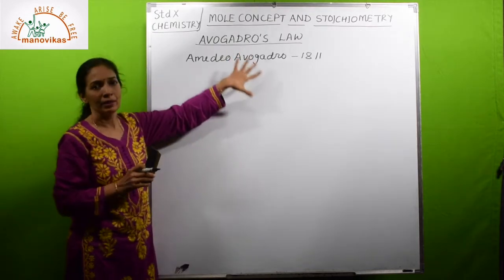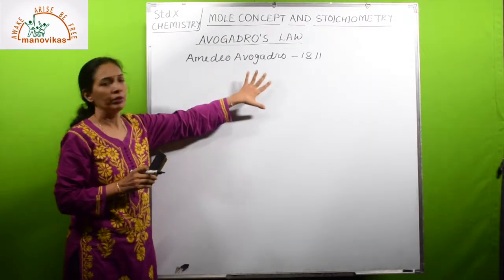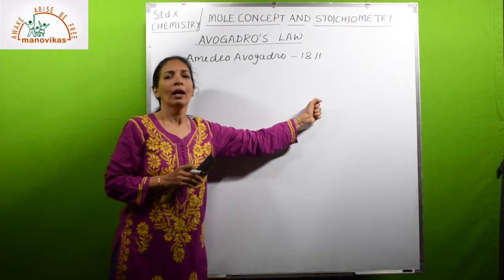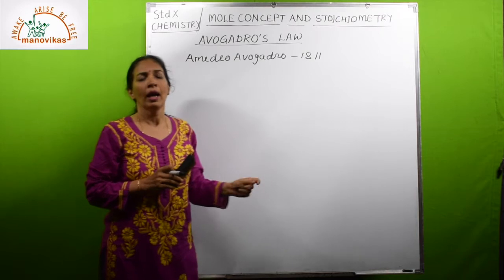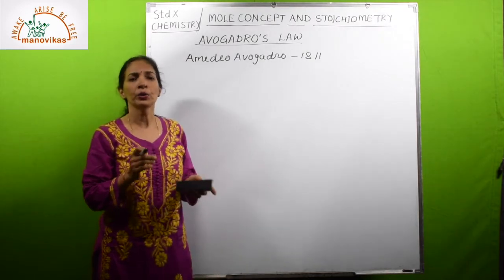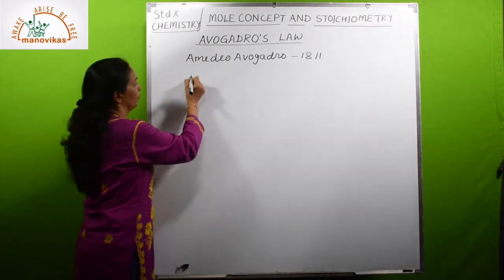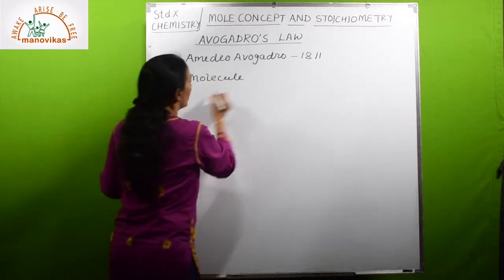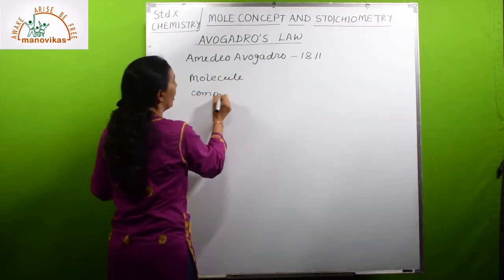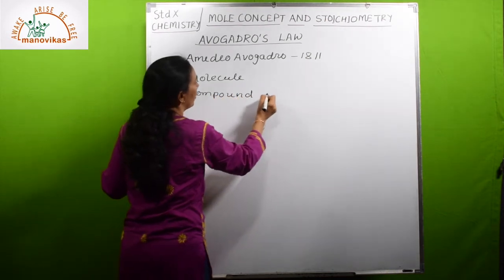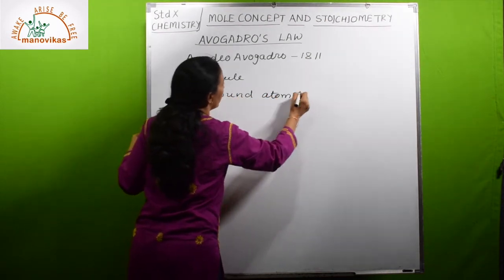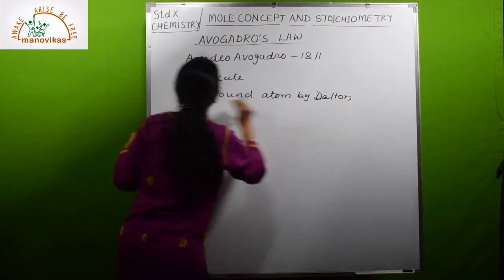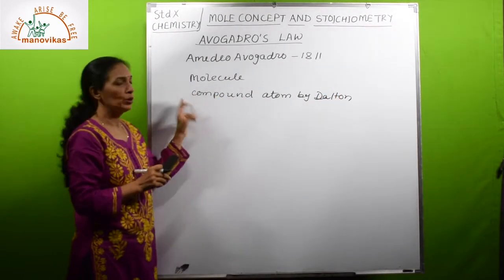Avogadro, a scientist, Amedeo Avogadro in 1811 brought a hypothesis and he introduced the term molecule. Molecule was called compound atom by Dalton, and Avogadro named it molecules.